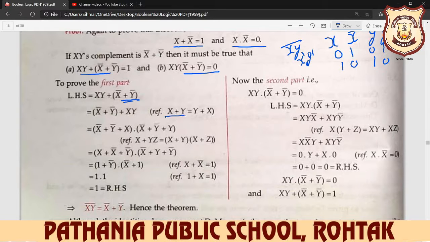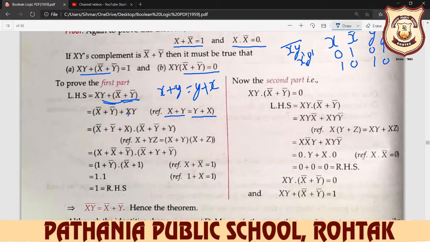We always know that x plus y is always y plus x. You write x plus y is equal to y plus x. Both are the same thing. So here we write x complement plus y complement. First we write down this and second we write down this. After that we solve it.